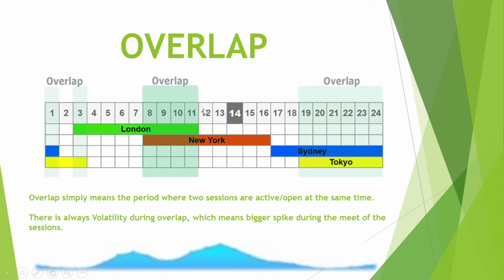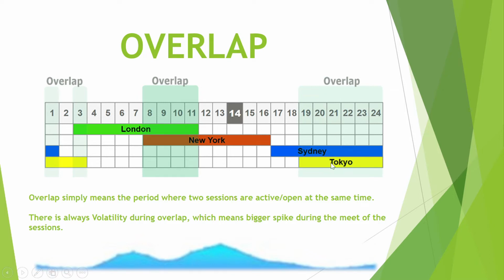Overlaps. Don't mind the numbers here. Overlap means the period where two sessions are active or open at the same time. You can see it here.